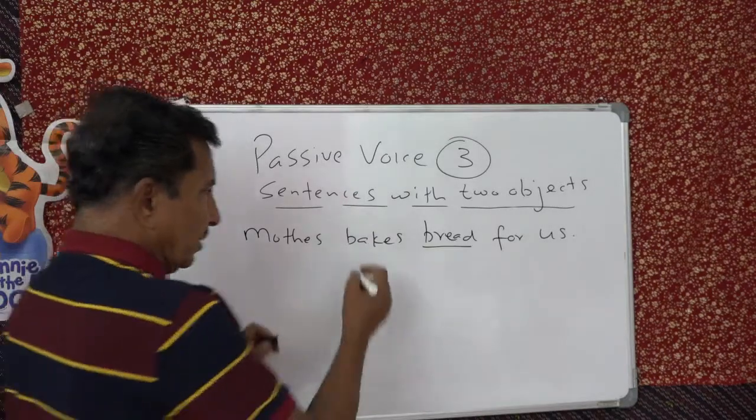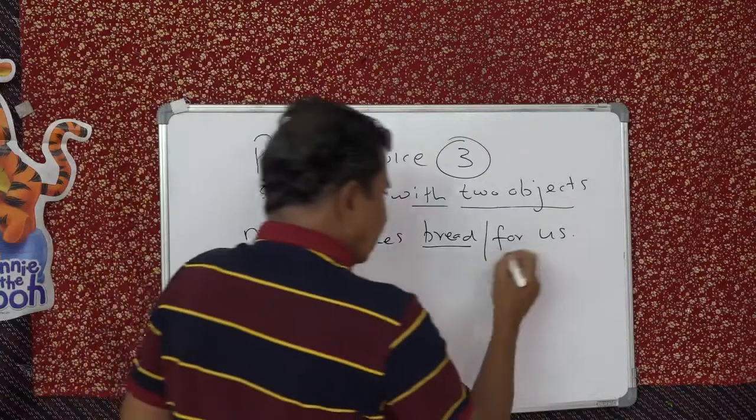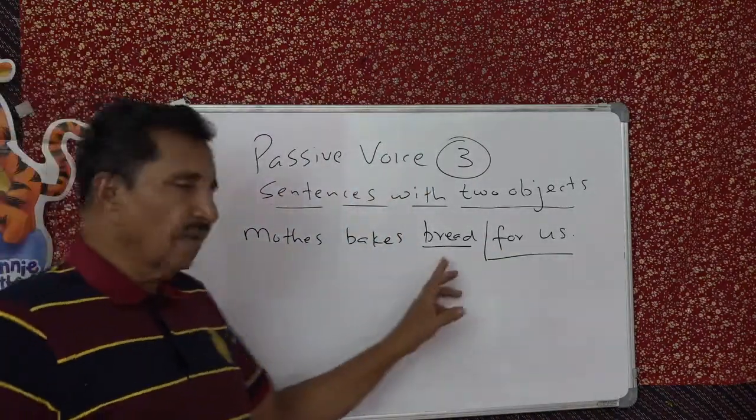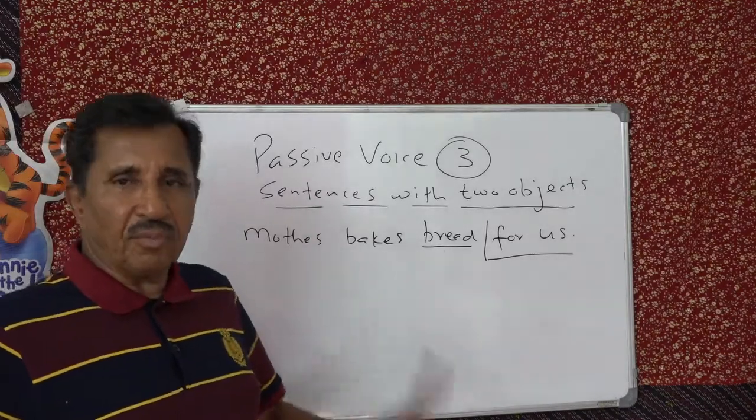There are two objects. One is without preposition and the other is with preposition, that is for. So start the passive with the object without preposition.